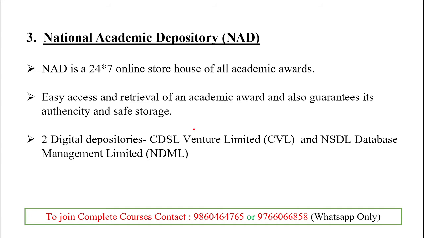And the next important one is the National Academic Depository, NAD. You can see the NAD here, and the questions related to the NAD: the 24 into 7 online storehouse of all academic awards. So here you want to remember about the NAD. It is the National Academic Depository, and it stores the academic awards there.